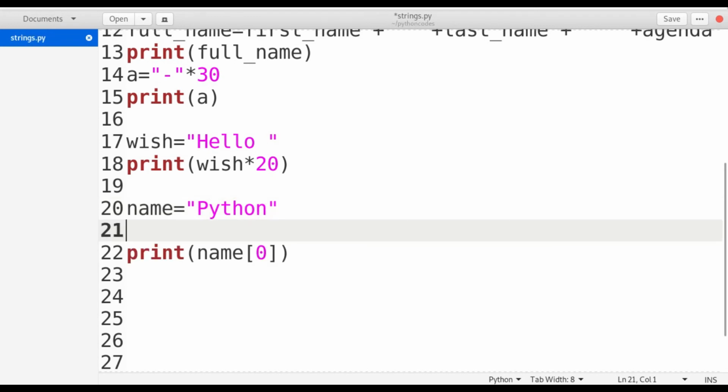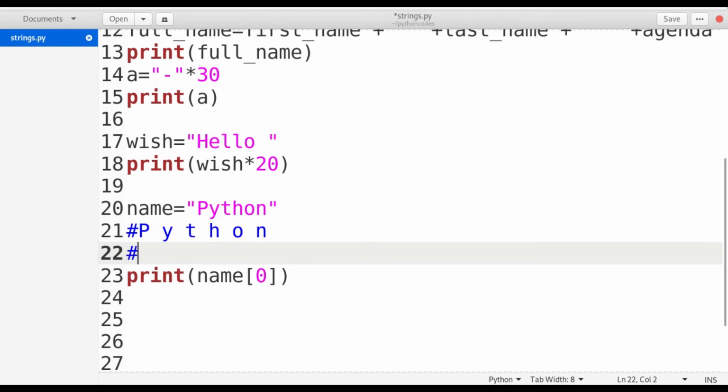So I'm going to define it in a simpler way. Generally I'm taking Python. The index value of P is 0, index value of Y is 1, index value of T is 2, index value of H is 3, then 4, 5. Similarly, the index value of N is 5.